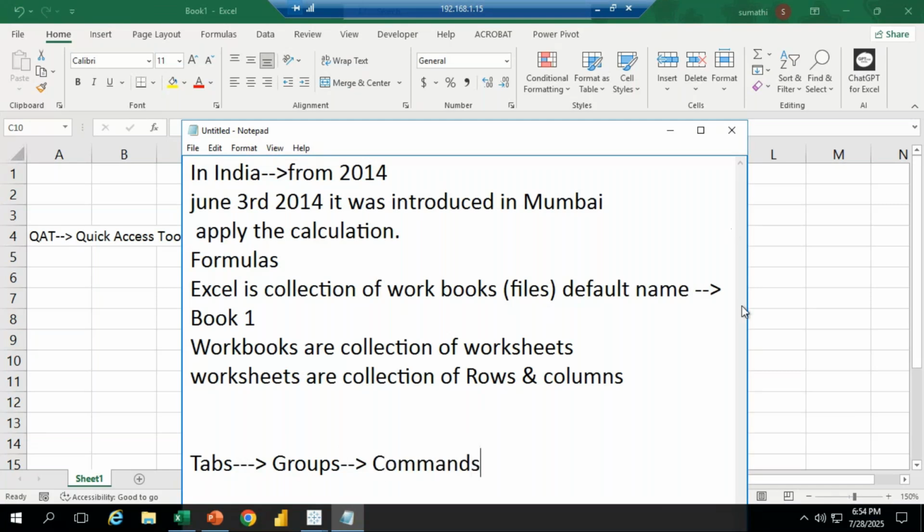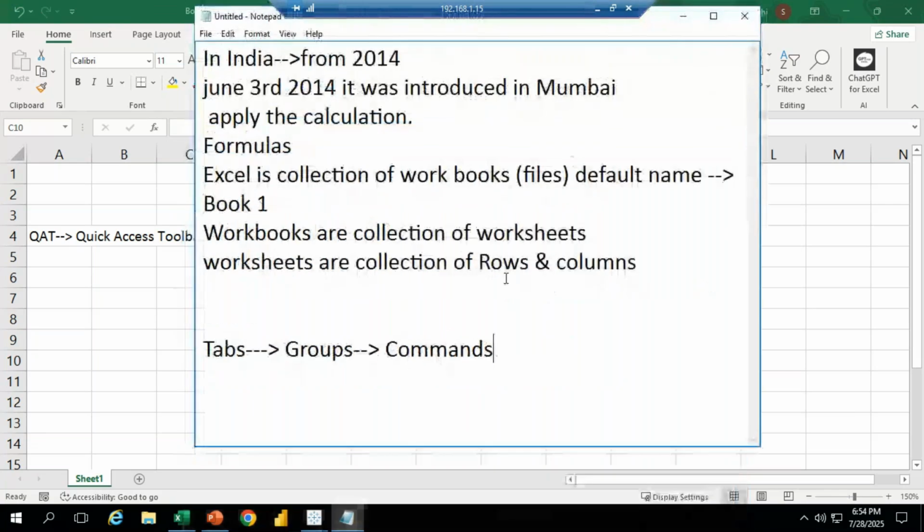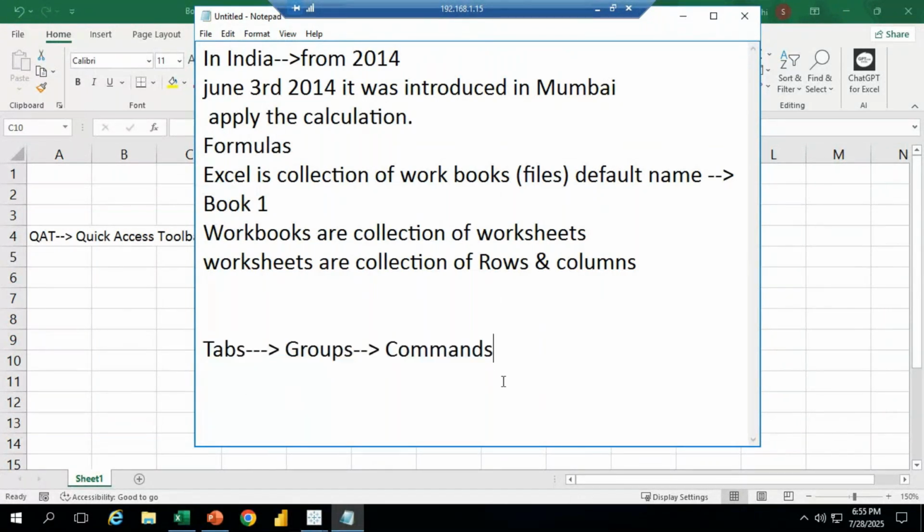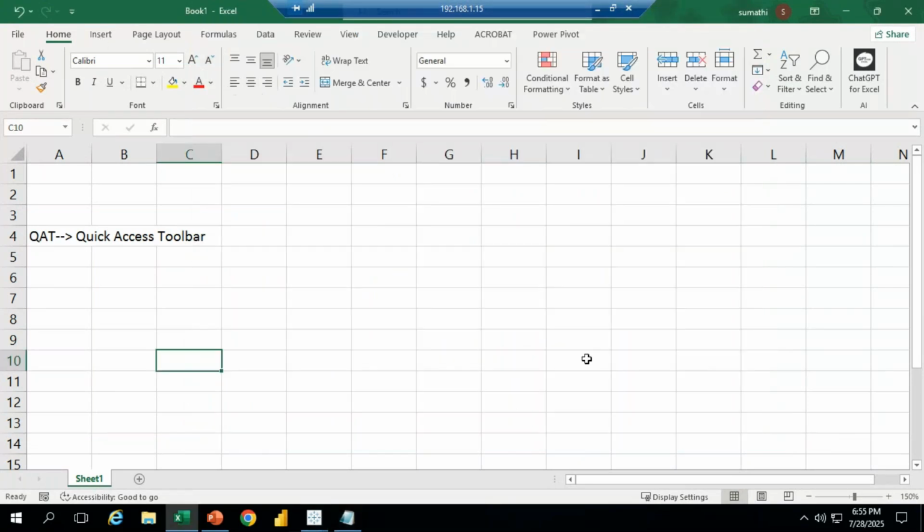Whatever information we have, all these options together we call the ribbon. All these options we call the ribbon. See, I will show you that. Whenever we open Excel, here it is going to display the ribbon options.